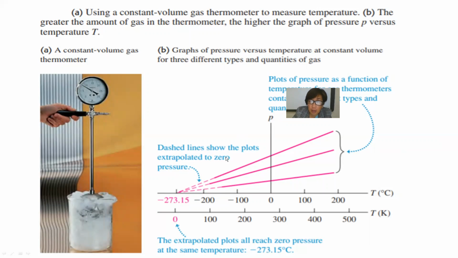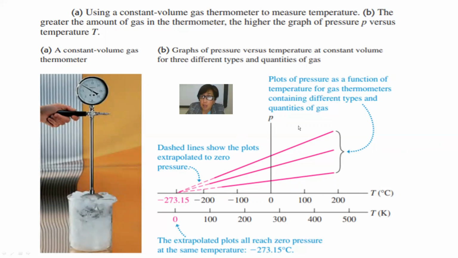Here there is a plot with lines of pressure as a function of temperature for a gas thermometer containing different types and quantities of gas. Dashed lines show the plots extrapolated to zero pressure.